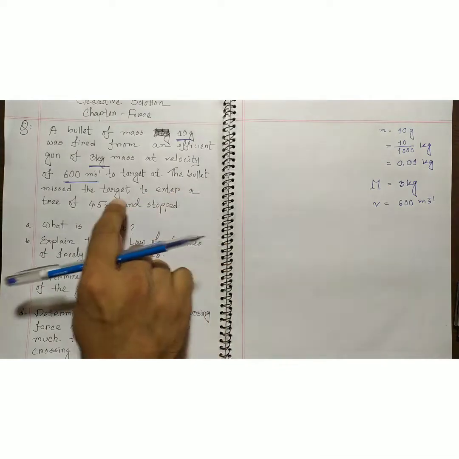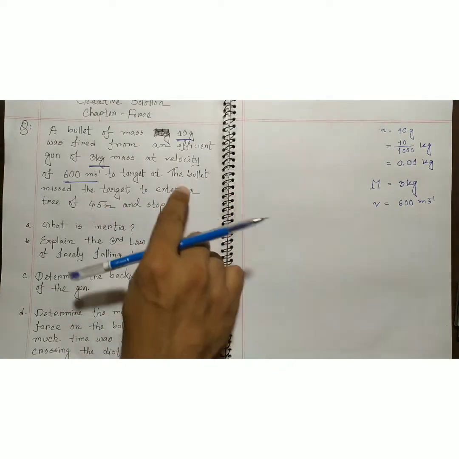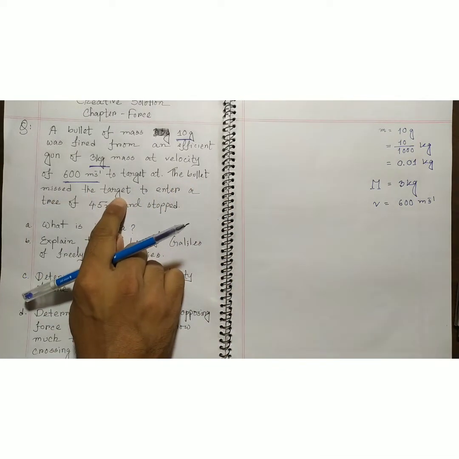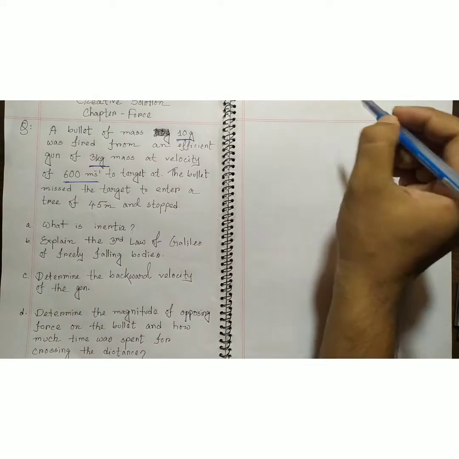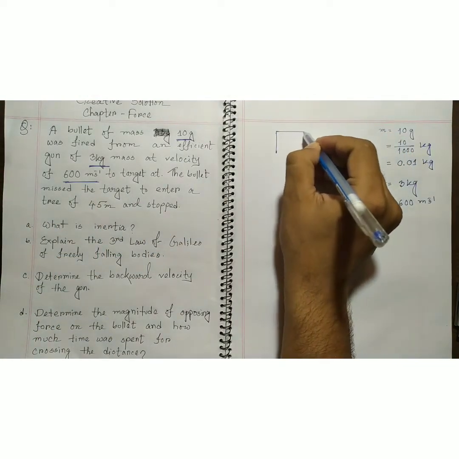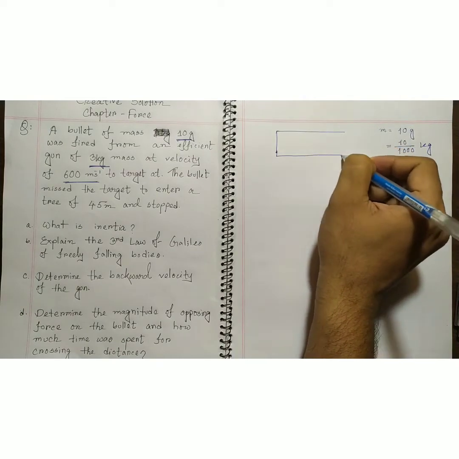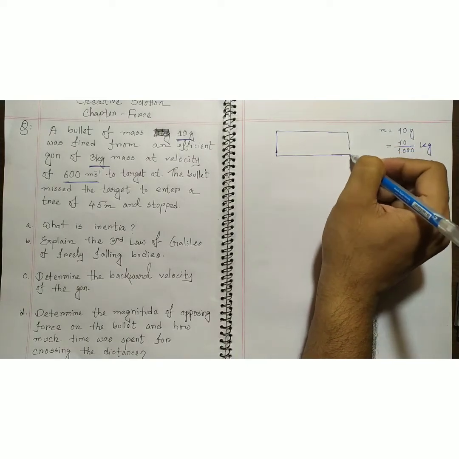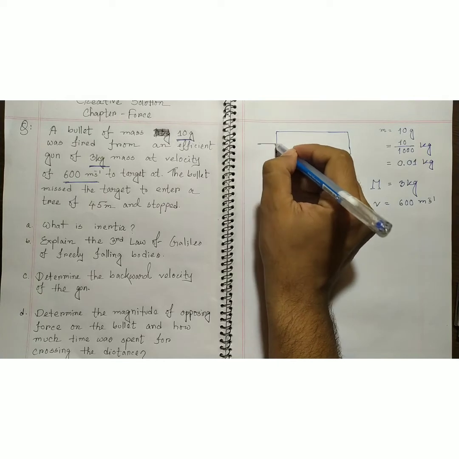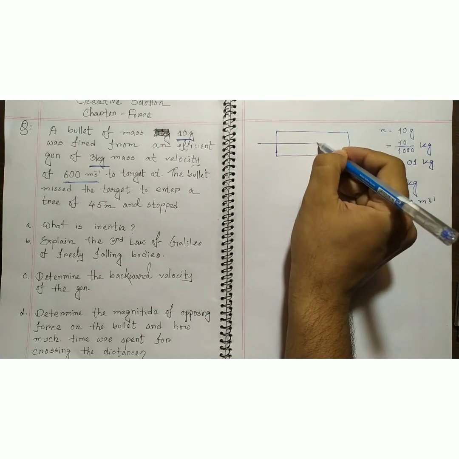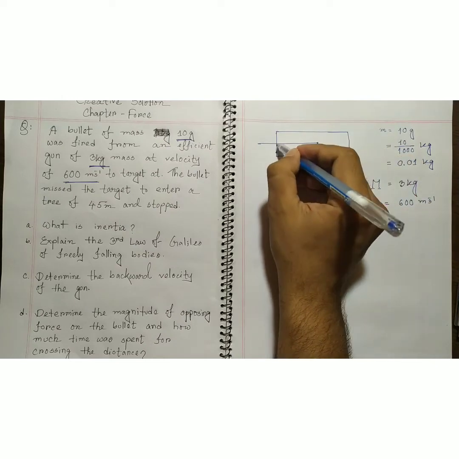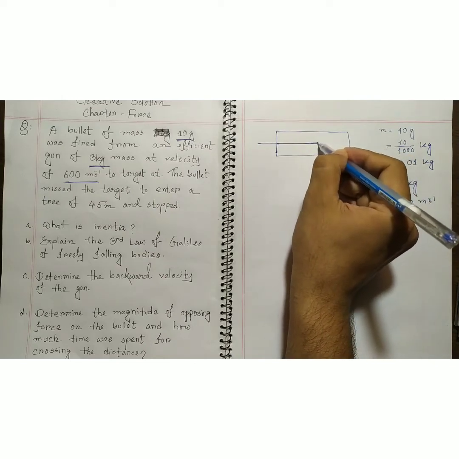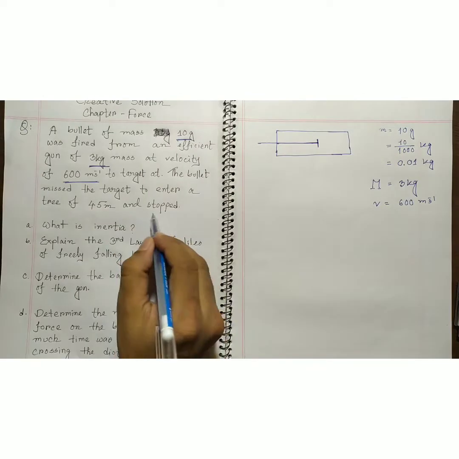The bullet missed the target to enter a tree of 4.5 meter. Suppose this is the tree. We can imagine it enters, and after 4.5 meter it stopped.